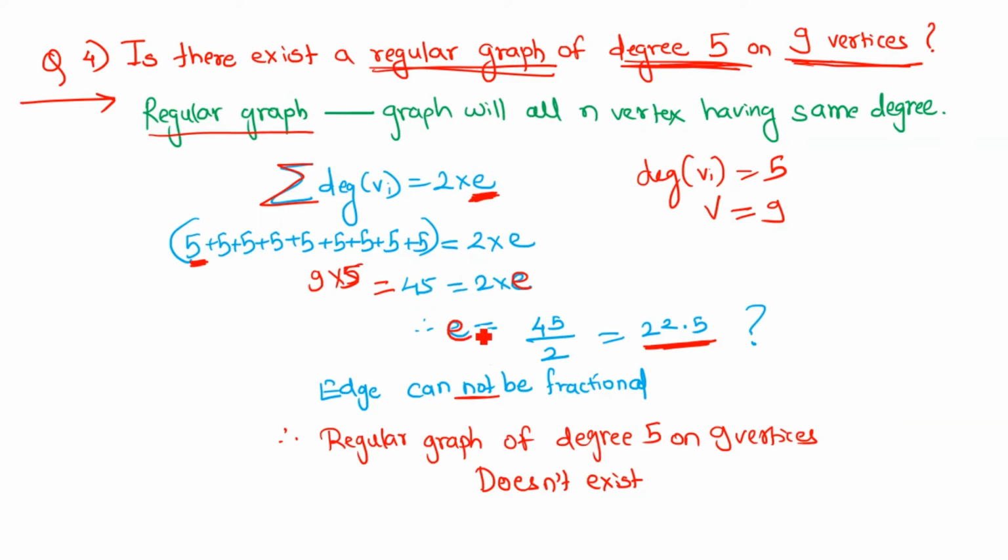Now when we calculate the edges, it will be 45 divided by 2, which comes out to be 22.5. But we know that the number of edges will never be in fractional form. It should be either 22 or 23, but this is something in between 22 and 23, which is not possible to draw. So this kind of value of edges could not be there in your graph. That's why a regular graph of degree 5 on 9 vertices doesn't exist.